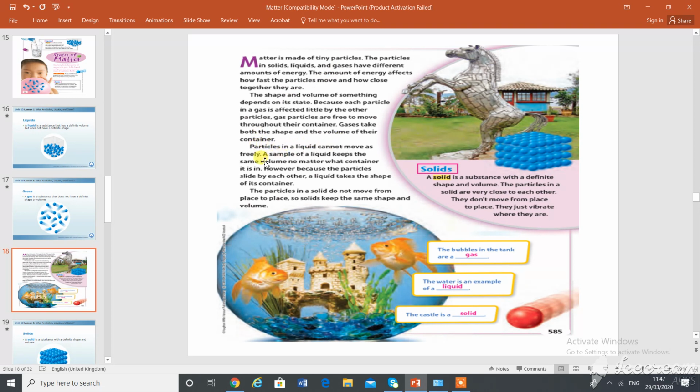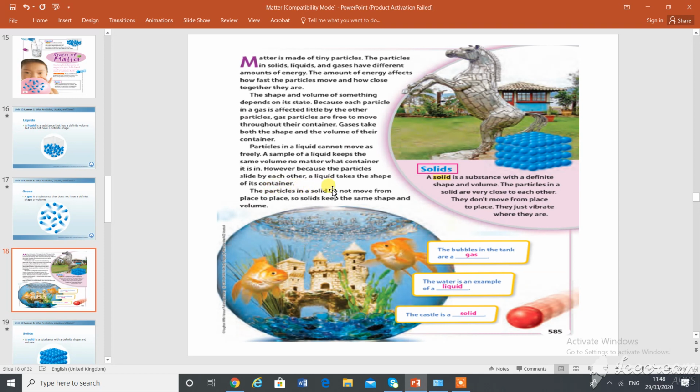Particles in a liquid cannot move as freely. A sample of liquid keeps the same volume no matter what container it is in. Same volume, even if you take a big jug or a small jug. Will it affect the matter? For example, if I take 50 ml of water and pour it into a big jar or a small jar, the volume looks big or small, but does the matter change inside? No, it remains the same.